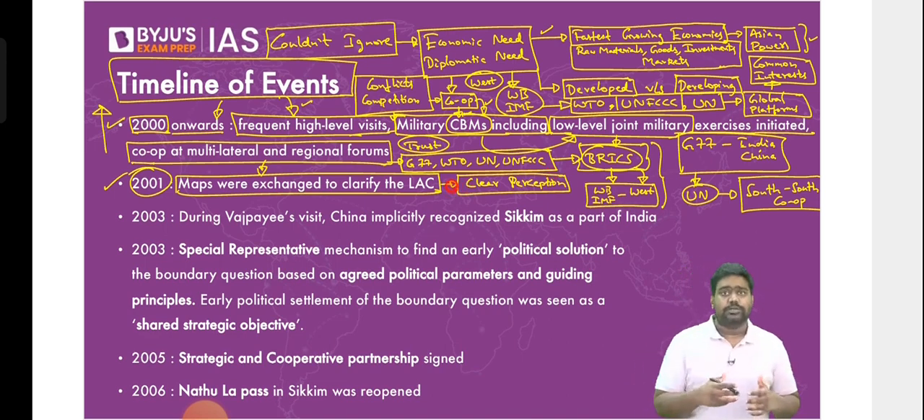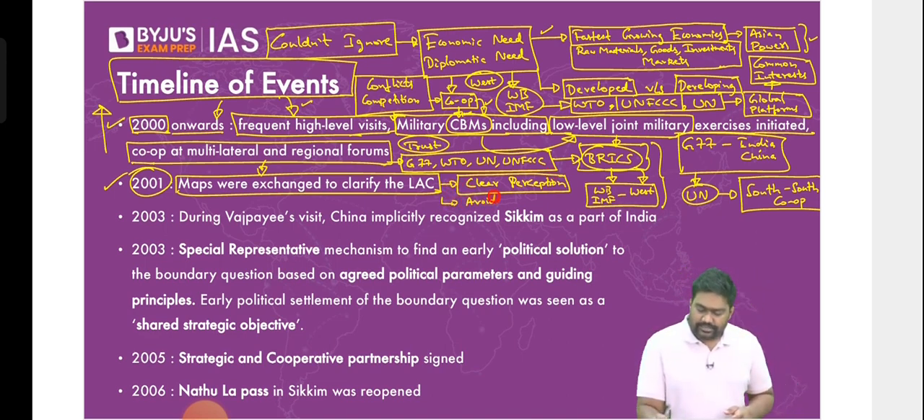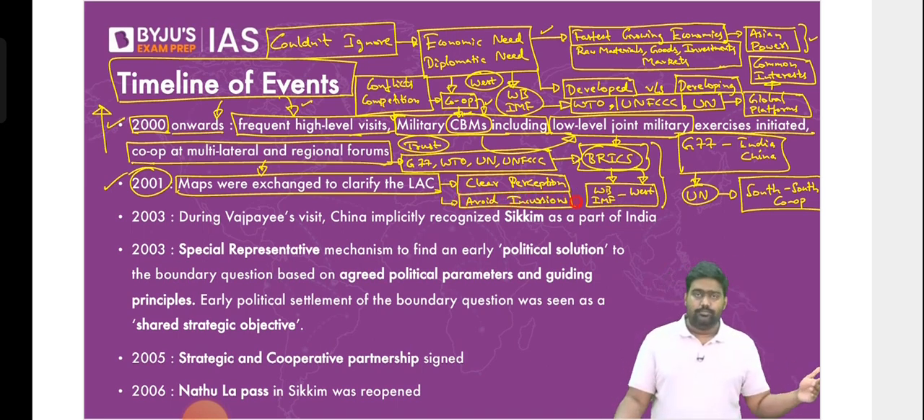This would clarify the positions. It would clear the perception and it would help in avoiding incursions. Now let's say Chinese troops have a map which shows them what is the claim of India, what is the border line that India claims. If they know that, they can avoid carrying out an incursion, accidentally stepping into Indian territory.